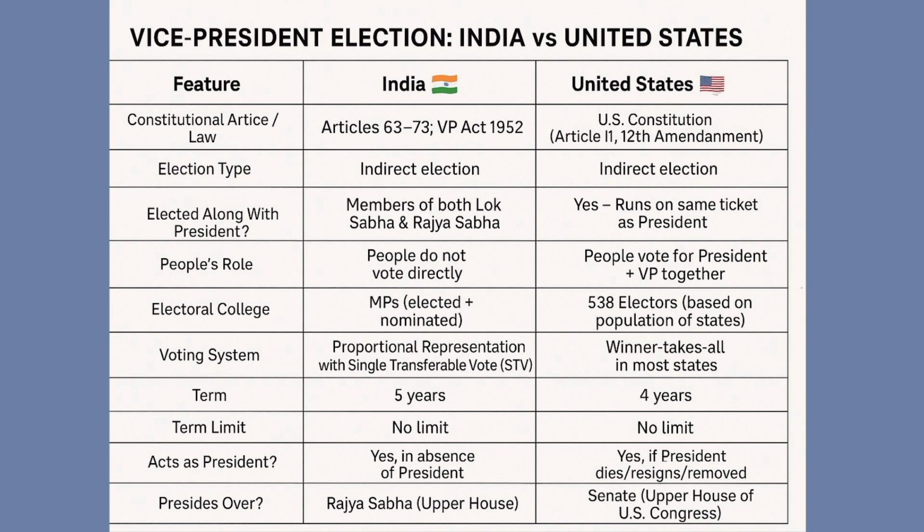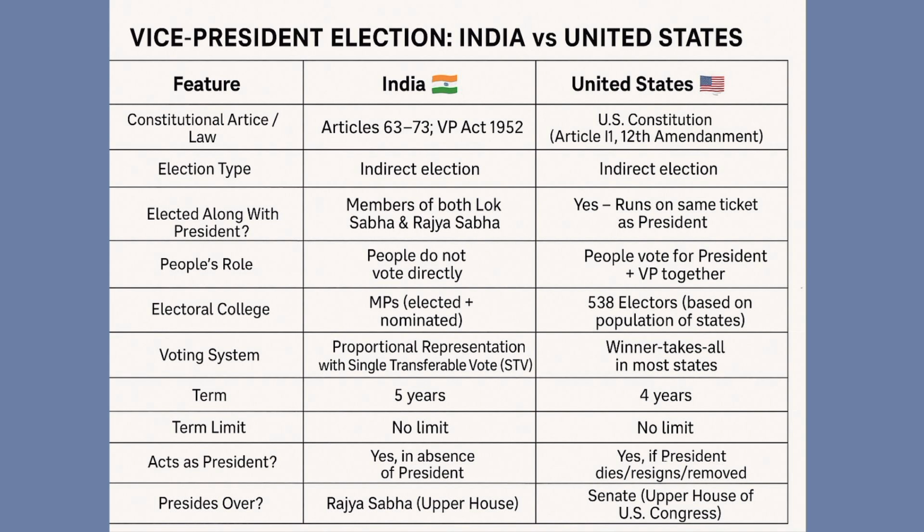In the United States also they do not vote directly, but indirectly they vote, because while voting they check the names of the president and vice president. If the president is elected, parallelly the vice president is also elected. So there is a reference by the people when they are elected.